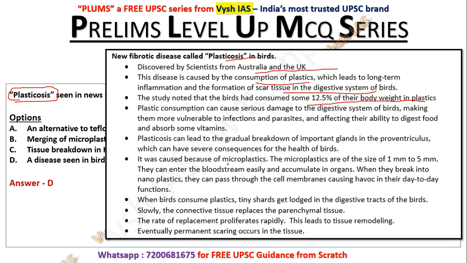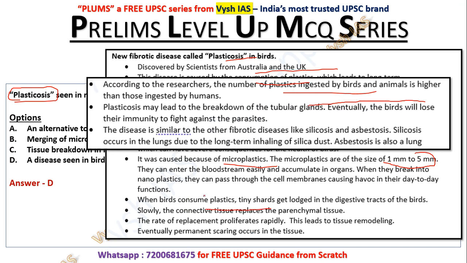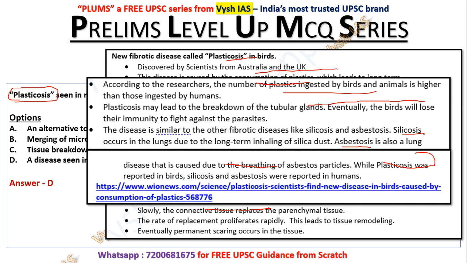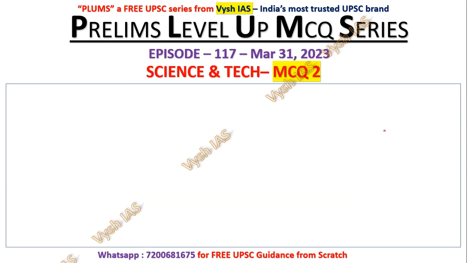Microplastic, you should know, is the small level of plastics which is the size of 1 millimeter to 5 millimeter. That is why it is being banned. We are trying to ban it across the world, and in India also it is being banned. When they consume it, their digestive system gets affected. Now, as I told, asbestosis and silicosis happen to humans. That is the only difference. These two are diseases which happen to humans, and plasticosis happens to birds. So it's a very latest current affair.